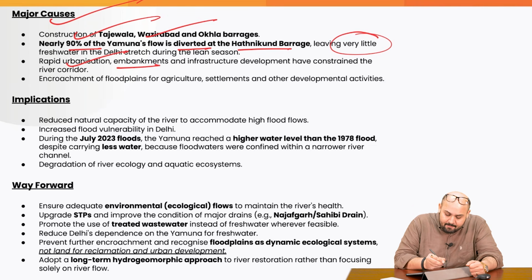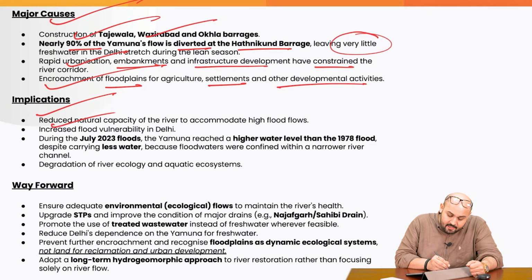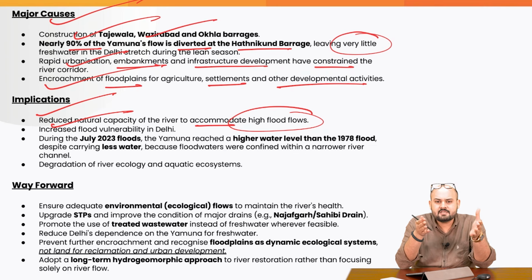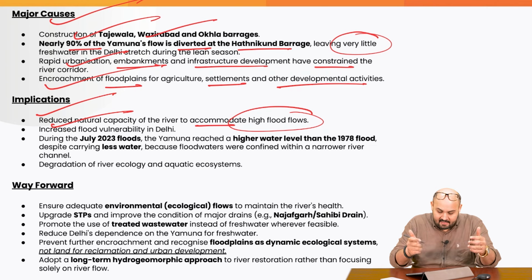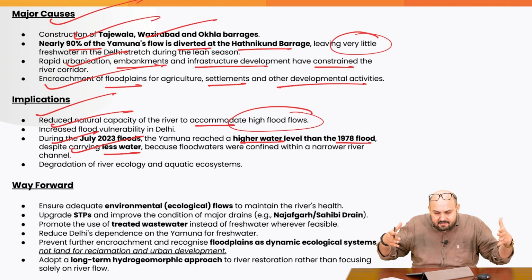Rapid urbanization, embankments, and infrastructure development have constrained the river corridor. Encroachment of floodplains for agriculture, settlements, and other development activities can be used as a case study in the answers. Implications: reduced natural capacity of the river to accommodate high flood flows. Whenever there is monsoon activity, or an increase in the water flows, the river channel is not in a capacity to manage that flow. So you have frequent flooding in the nearby areas. Increased flood vulnerability in Delhi. During the July 2023 floods, the Yamuna reached a higher water level than in '78, despite carrying less water, because the passage has been narrowed.